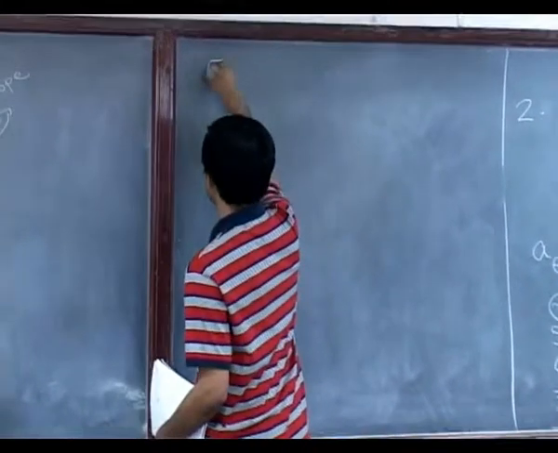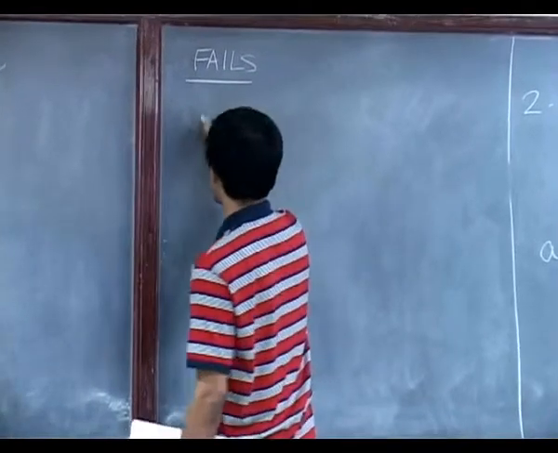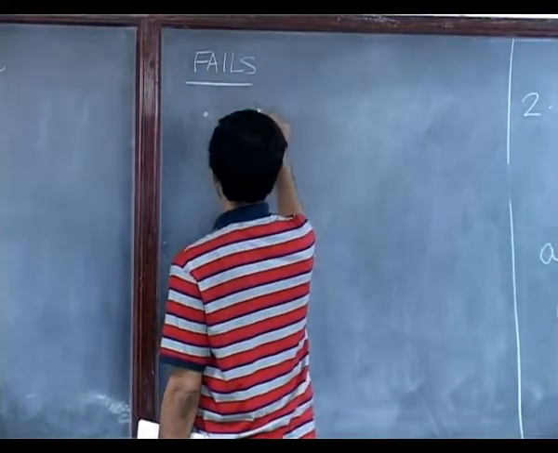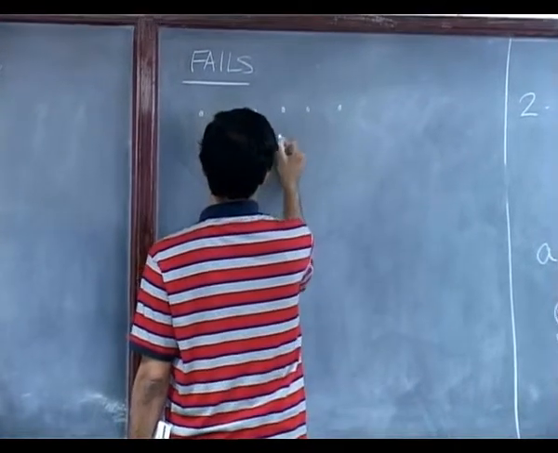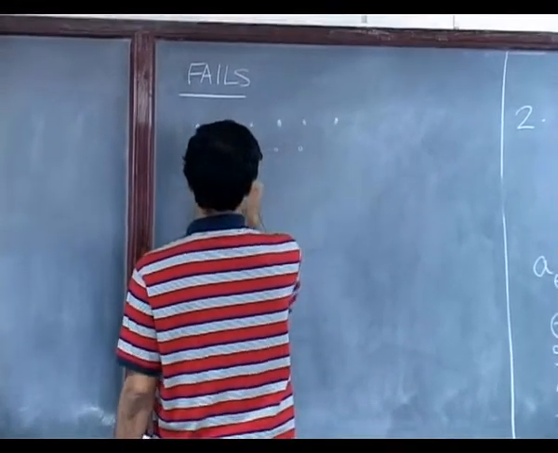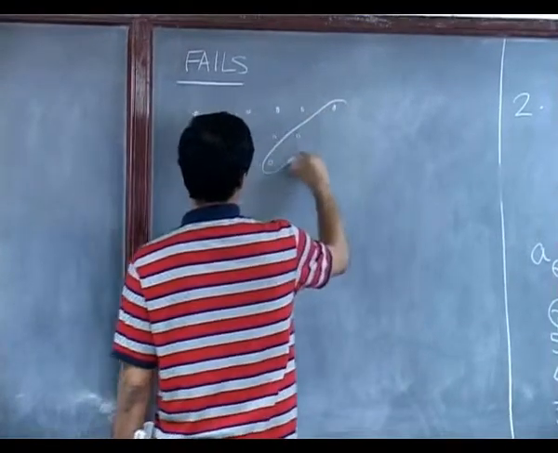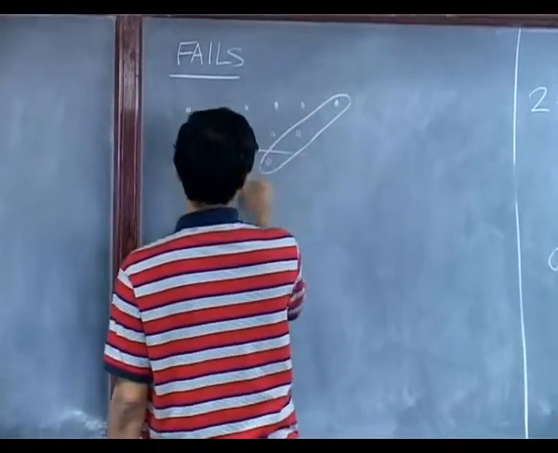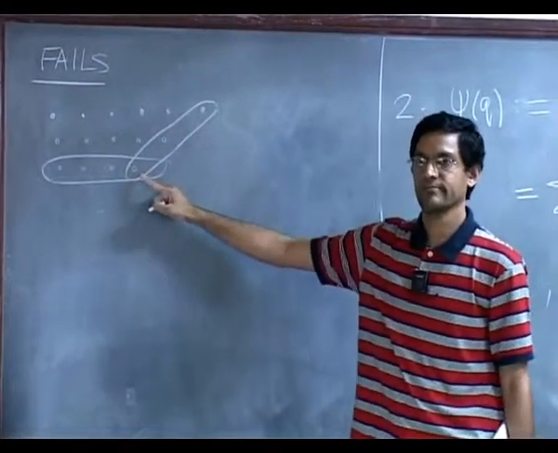Okay. So let's see when this procedure would fail. For example, say let's take this one. The base and the slope meet at that extremity. Okay.